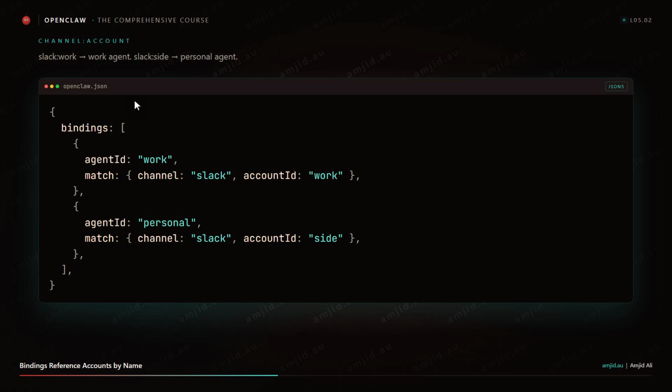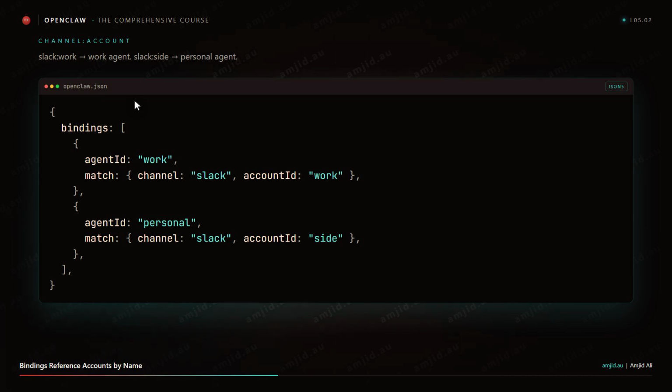In bindings, you reference them by the channel name, the account name. So Slack work matches messages on the Slack channel work account, Slack side matches messages on the Slack channel side account. Pretty intuitive once you have seen it. Now, why does this pattern matter? 3 reasons. Let me give you 3.